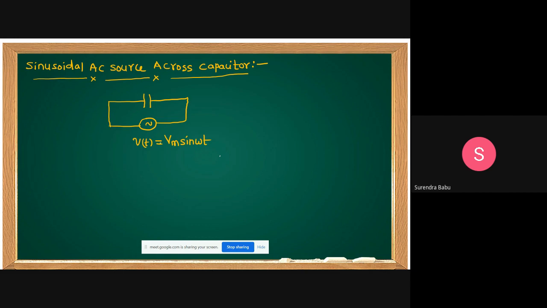Why sir? Previously you assumed current, but here you have taken voltage. No problem, sir. By taking the voltage, we can get the current. By taking the current, we can get the voltage. Any way you can assume. That is the i of t. This is the capacitor. Then how to write i? This formula I already gave in the fundamentals: i equal to C into dV by dt.